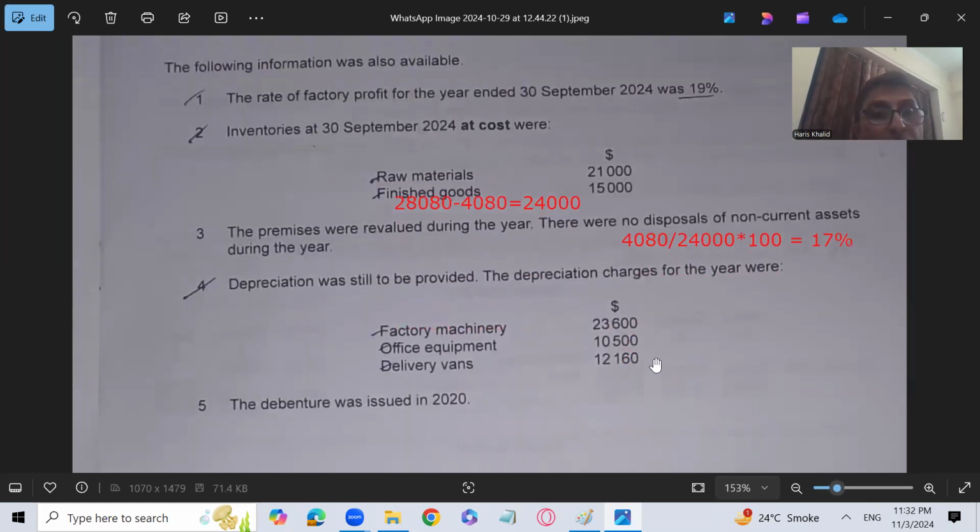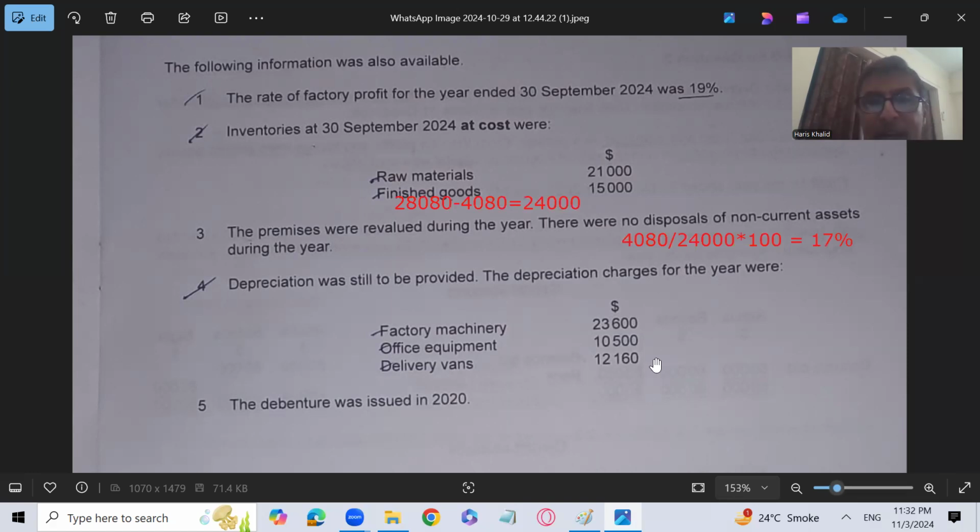The rate of factory profit for the year ended 30th September 2024 was 19%. Please try to understand the point, my dear. We are solving the question which starts from 1st October 2023 and ends on 30th September 2024. So the factory profit for the current year is 19%, but the factory profit of the last year was 17%.